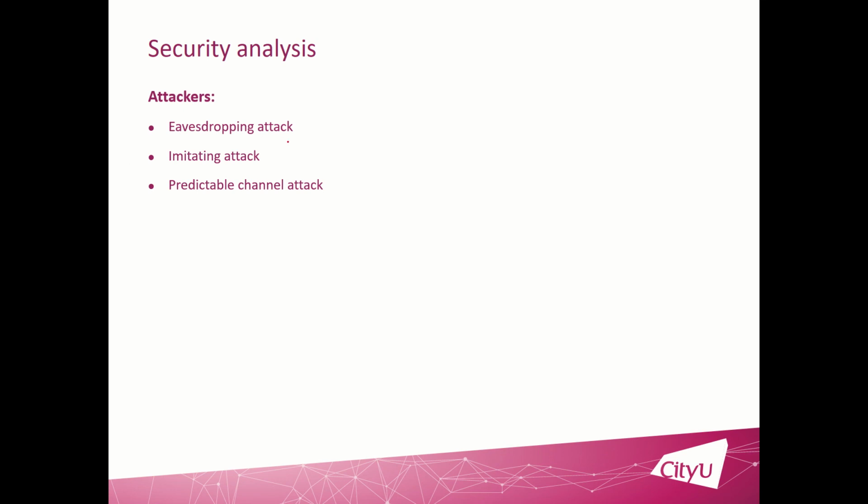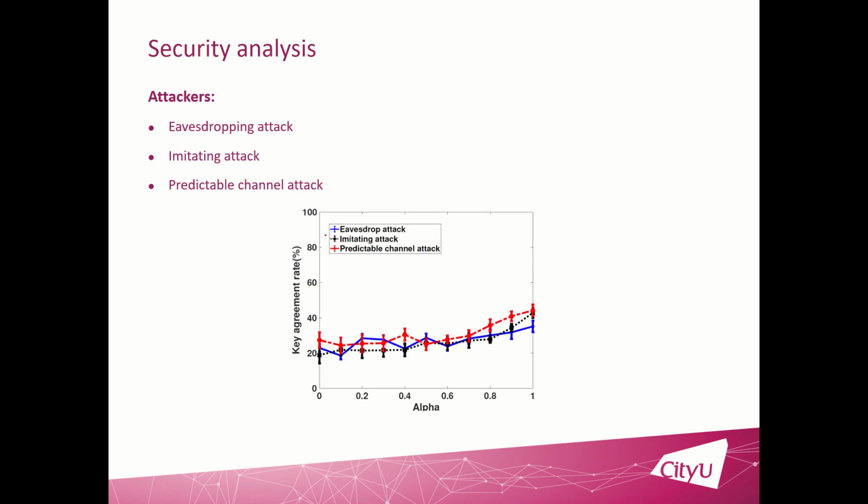And we also analyze the security of our system. We consider 3 attackers: eavesdropping attack, imitating attack, and also the predictable channel attack. And here is the result, and we can see the key agreement rate for the attackers is much lower than the real users, and it can at most get about 42% of the matching rate. And more importantly, although they can get about 40% matching rate, they have no idea which bits are correct and which bits are wrong, so that will still make our system secure.